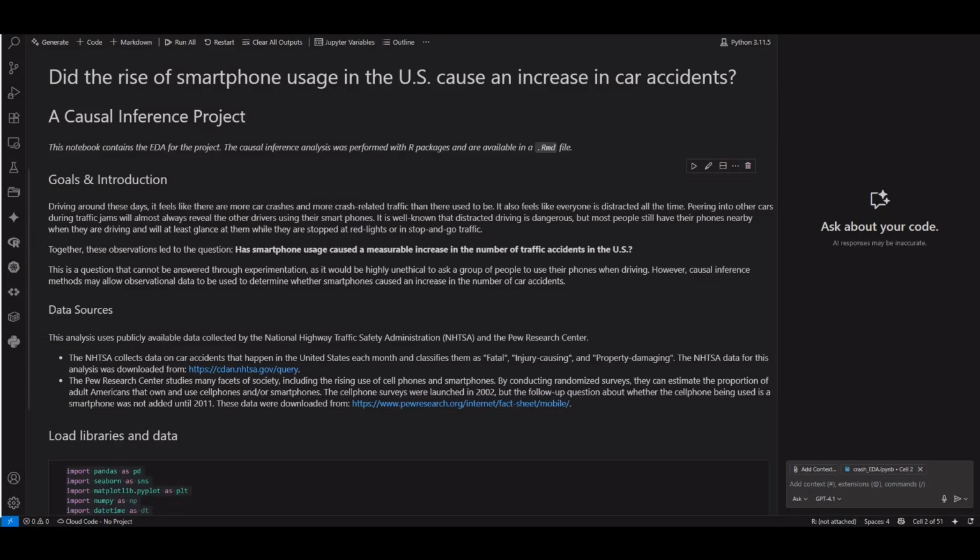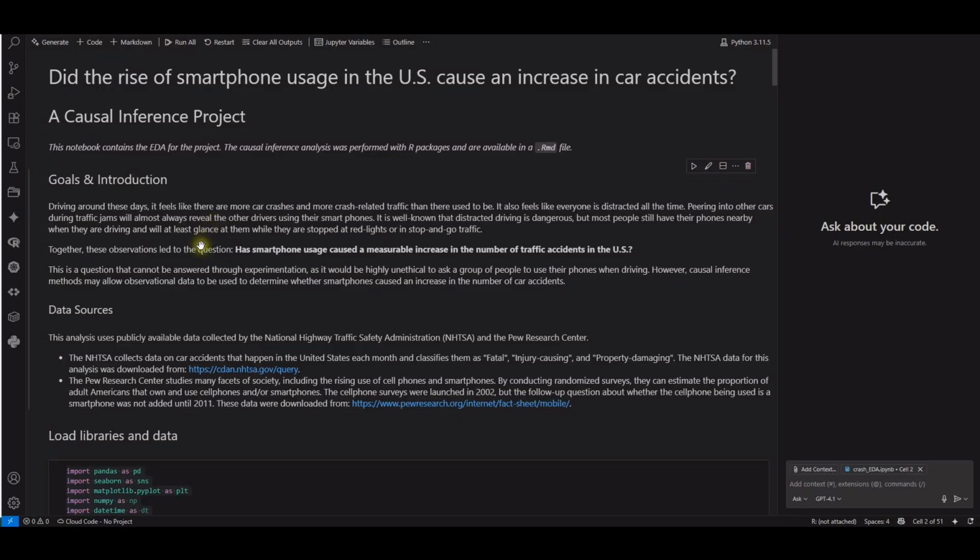Welcome to this lab. Today we are going to look at using the Jupyter Notebook and do a little bit of data science to find out if the rise of smartphone usage in the US caused the increase in car accidents. So here is a description. This is a causal inference project. This notebook contains the EDA for the project. The causal inference analysis was performed with an R package and is available in an RMD file.